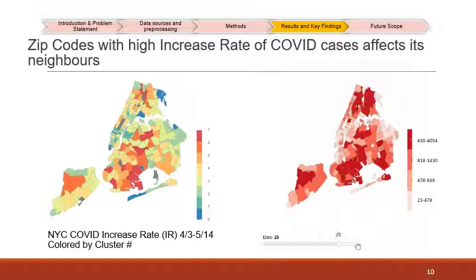We also notice that as time progresses, zip codes with high IR appear to be increasing COVID cases in its neighbors.